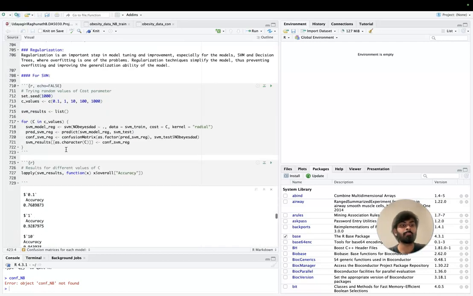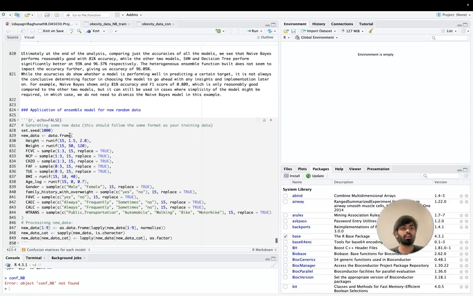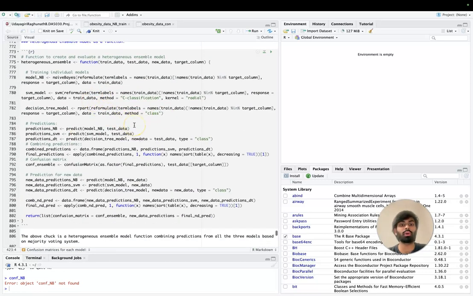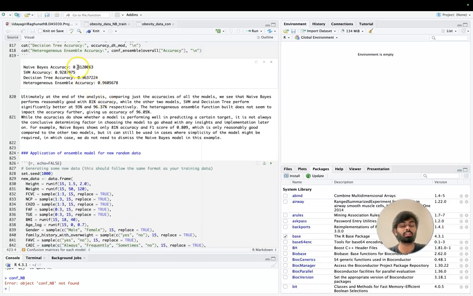suggesting there are other factors involved. And finally, the ensemble model was built as a function where it could take inputs of predictions from all three models, and this was checked in individual accuracies and did not prove to be higher than the decision tree, but it was a rather good score of 96%.